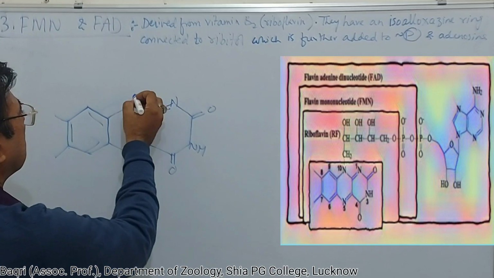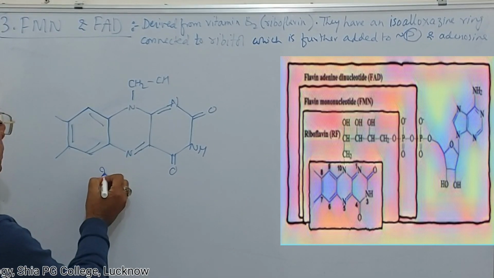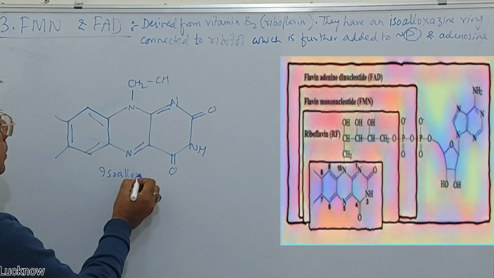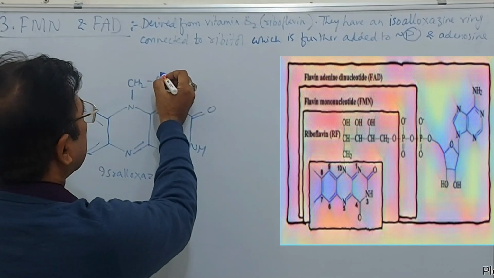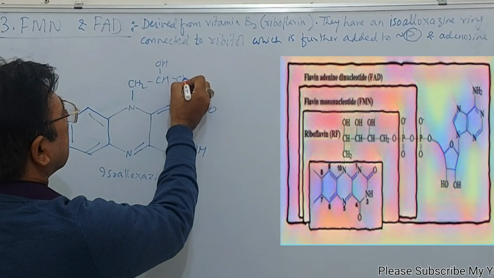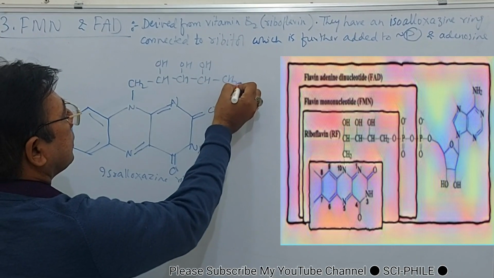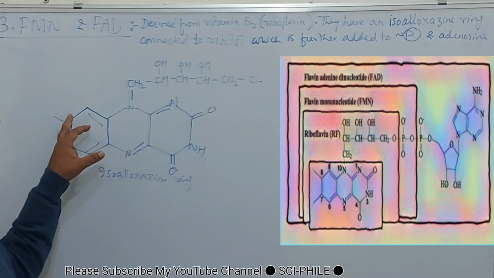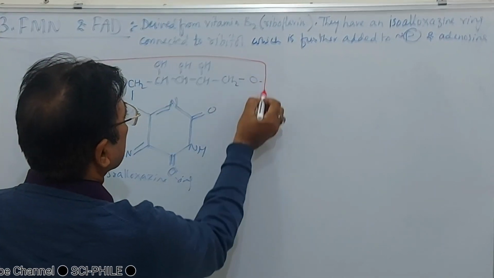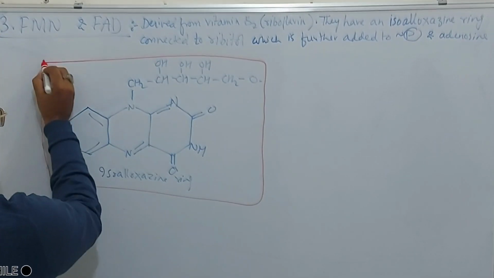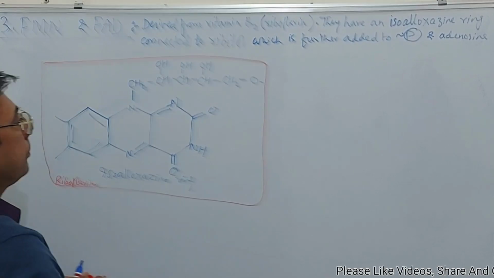And then this ring is called the isoalloxazine ring. You have to connect it to this ribitol. So up to here it is riboflavin.